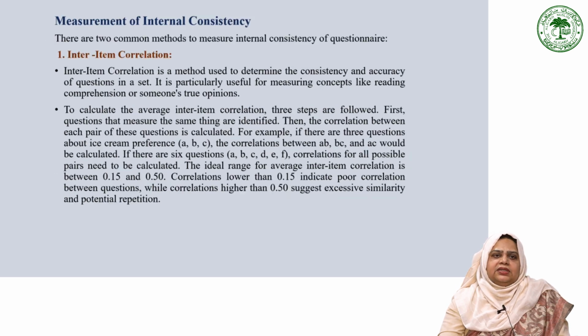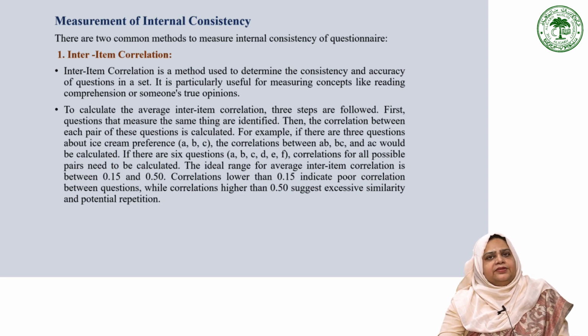Now I will discuss the measurement of internal consistency reliability, and for this we use two methods. One of the methods is inter-item correlation. This is a method used to determine the consistency and accuracy of the questions we ask. It helps us to measure how well a group of questions assess a specific concept or someone's true opinions. To calculate the average inter-item correlation, there are three steps involved.